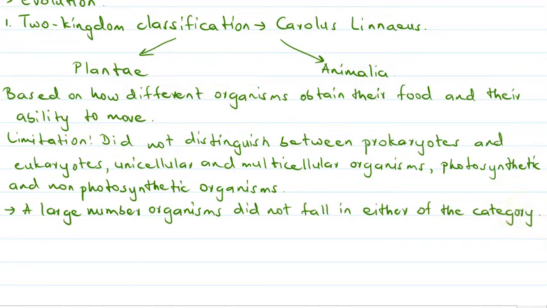So because of this, another form of classification system was then proposed, and it was three kingdom classification.